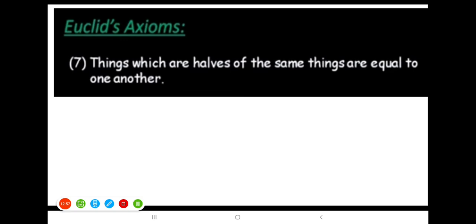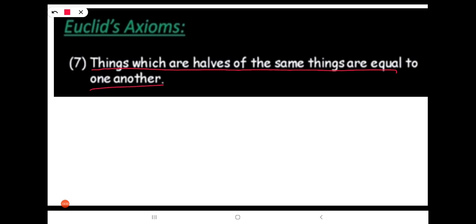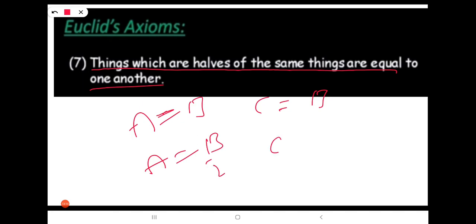Next, seventh one. Things which are halves of the same things are equal to one another. Suppose we take A equals B and C equals B. If you make A equals B by 2, C is also B by 2, we can directly write A equals C, isn't it?